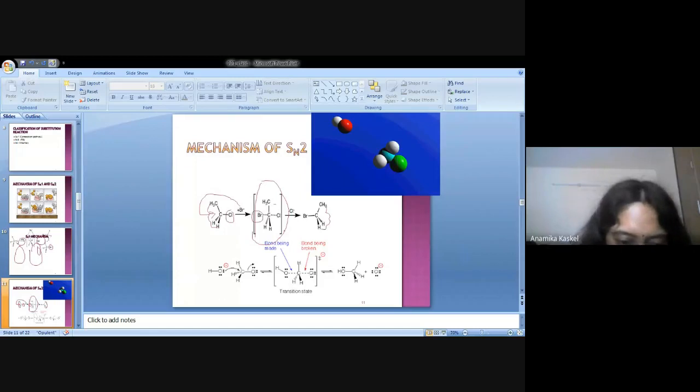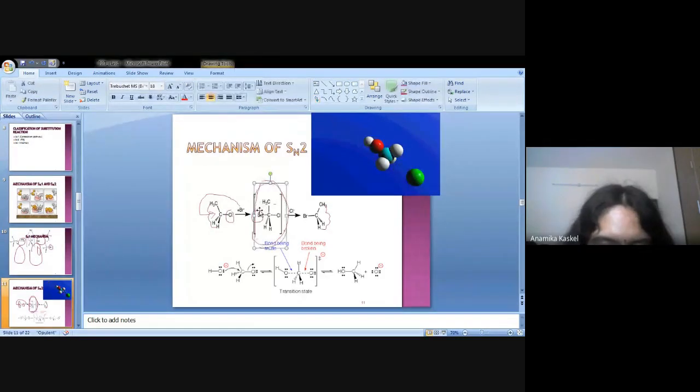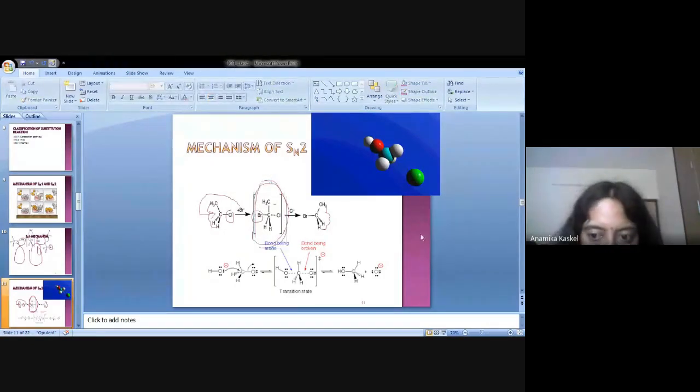I'm just repeating this one once more. This is the alkyl halide, attacked by Br minus. Br minus will attack from this side, and there is a transition state. You may ask me the question: Br के ऊपर भी negative charge रहेगा, delta negative. Cl के ऊपर भी delta negative रहेगा. And then at last, Cl minus will be removed, and we get the inversion of the configuration.